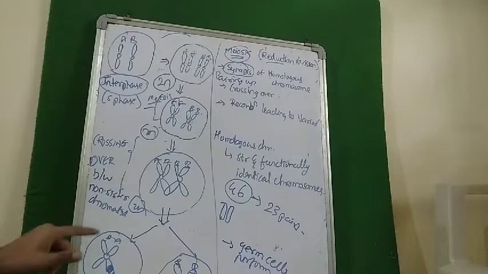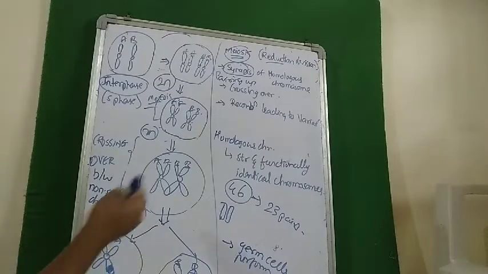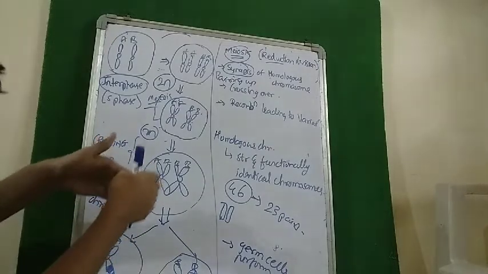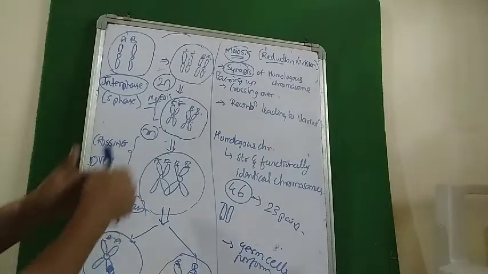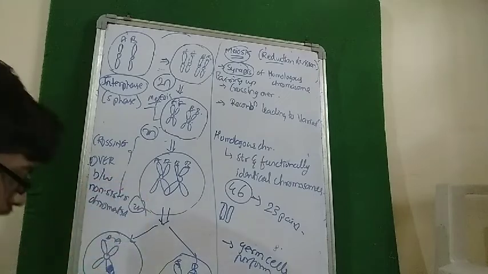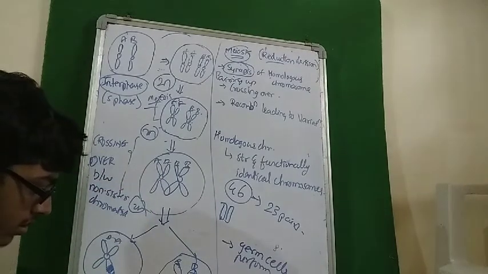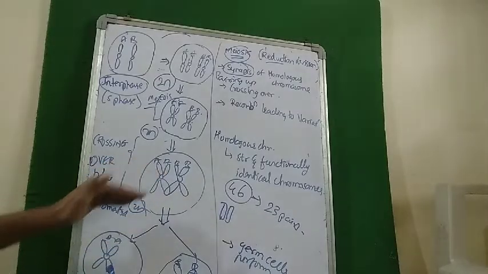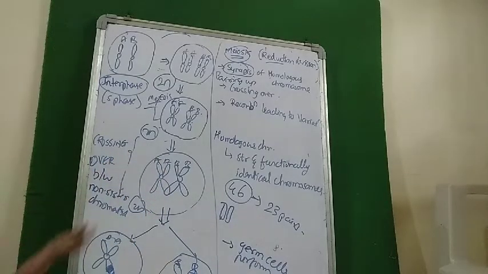Basically, here there are only 2. Here there are only 2. So you can just visualize this. Half the number of chromosomes are seen in the daughter cell. Yes. So this has n number of chromosomes, and this has n number of chromosomes. So what has occurred? The chromosome number has decreased to half, and also there has been a recombination.